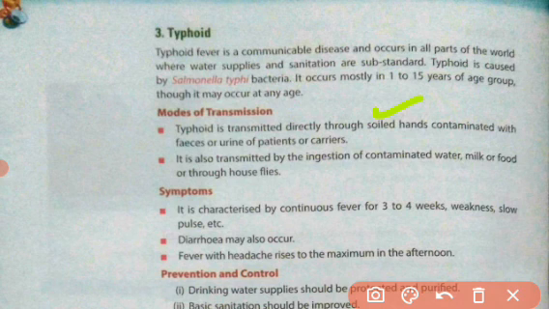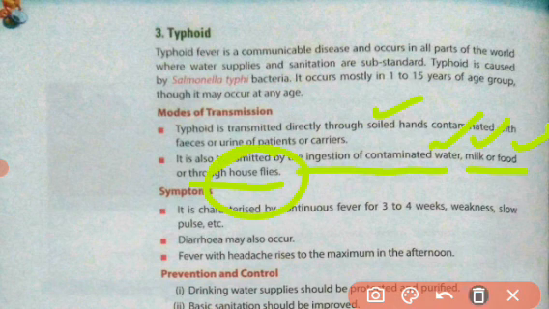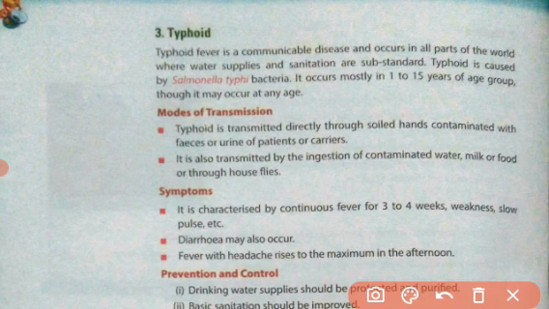It is also transmitted by the ingestion of contaminated water, milk or food, or through houseflies. Houseflies can carry these bacteria into the food items and drinks, and by using that contaminated food and drink, we can suffer with this disease.